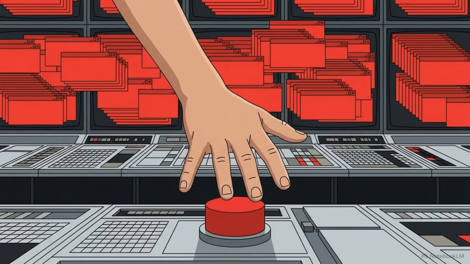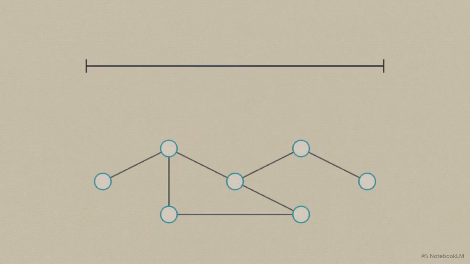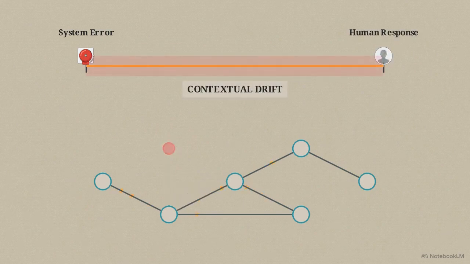Private systems require constant management, and a framework that waits for a human to initiate every step creates an immediate operational bottleneck. Relying on human prompts introduces a specific vulnerability: contextual drift. This timeline tracks a system failure against a human response. When a server error occurs on the left, the delay before a human notices the alert creates a gap. By the time someone prompts an AI for help, the environment has already shifted.